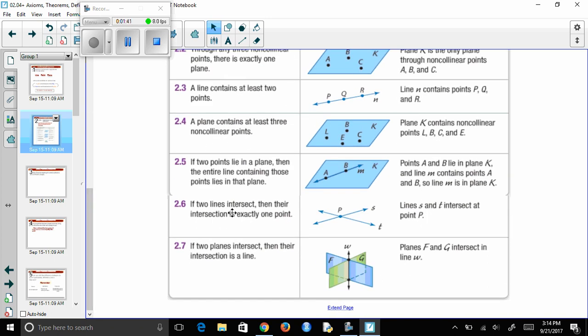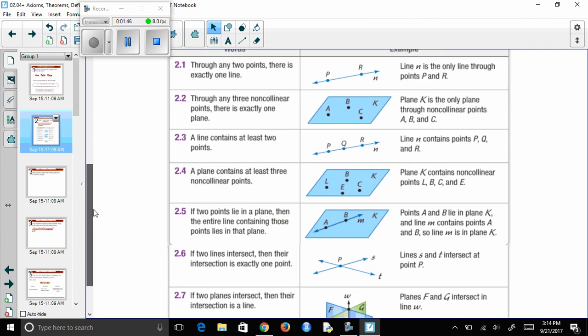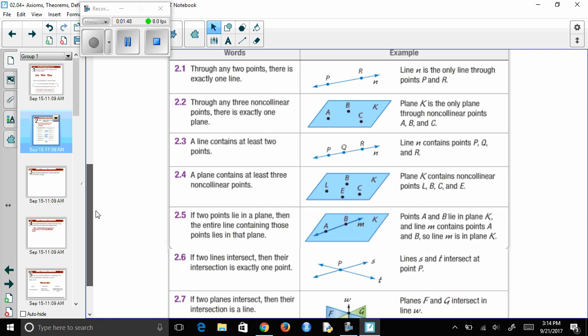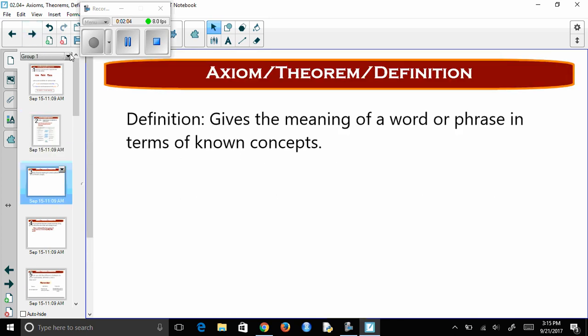When we break some of these, because these don't always have to be true, breaking axioms brings out different levels of geometry. There's different types of geometry that we don't study in this class, but we assume all of these are true for the type of geometry that we're studying, which is called Euclidean geometry. A definition gives the meaning of a word or a phrase in terms of known concepts.